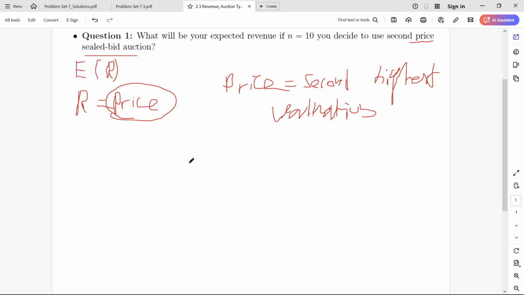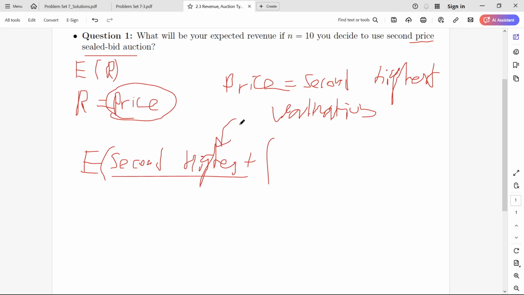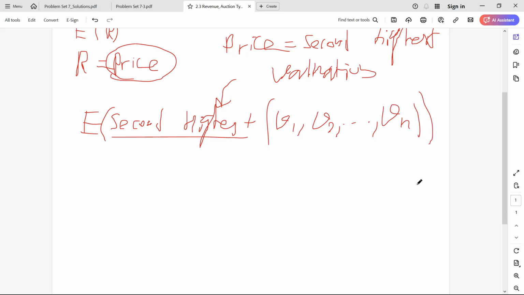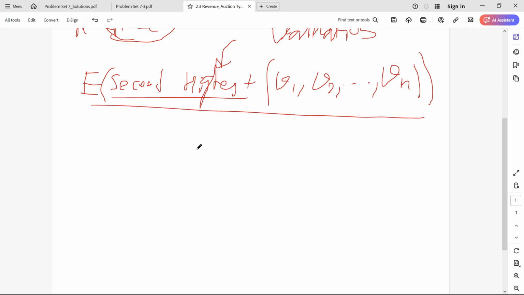So similarly to the previous one, we have to write something like this. So we want expected value of, if we invent this kind of function, second highest, so expected value of this function that returns the second highest value from these valuations. So how would this expected value formula look like?